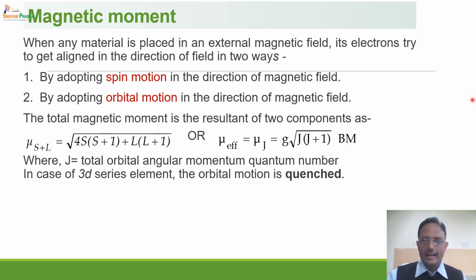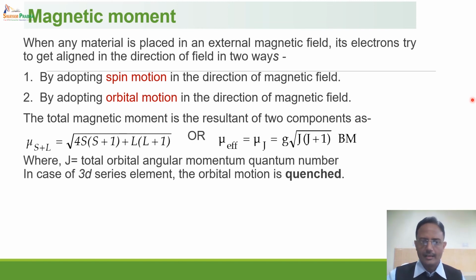And when the ligands approach the metal ion, they come very close to the 3D electrons. Hence there is a very strong interaction between the 3D orbitals and the ligand electrons.